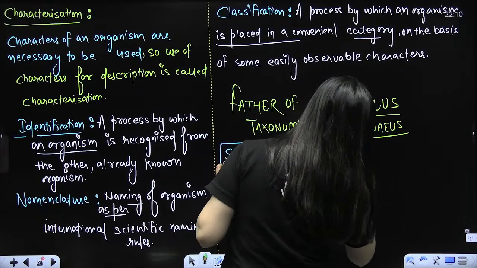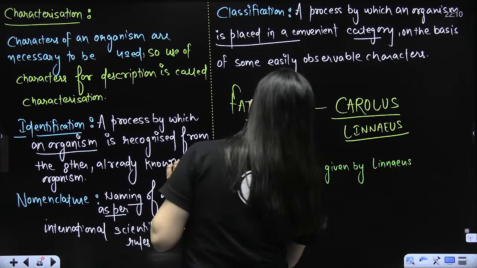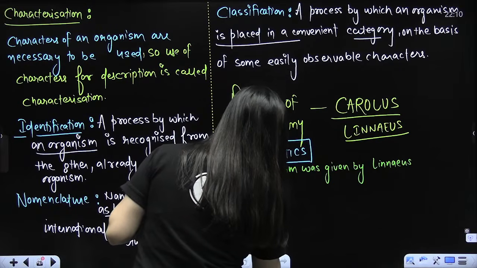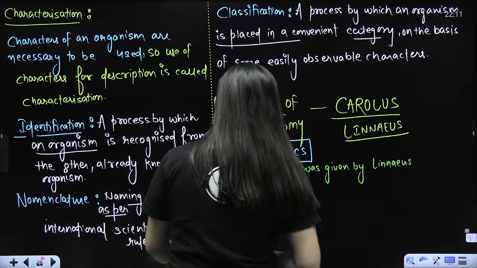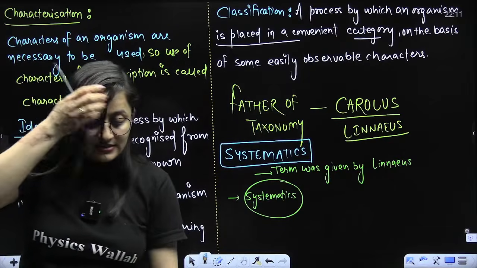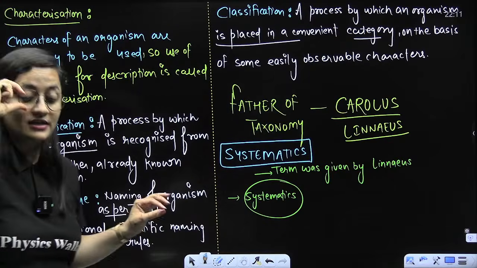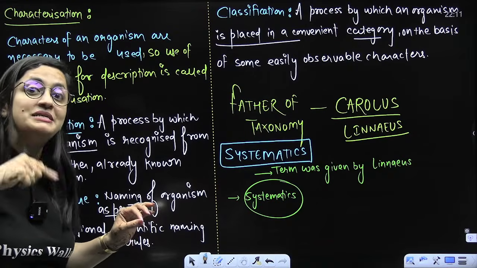everyone please pay attention, Carl Linnaeus, right? So systematics comes from systematic. What is the word that we have here, beta? The word is systematic. It comes from a Latin word systema, which means proper arrangement, systematic arrangement.